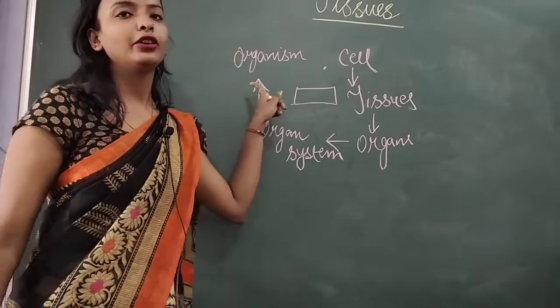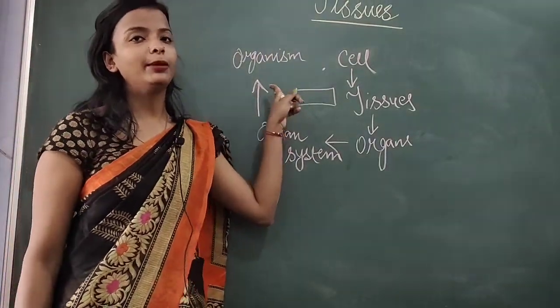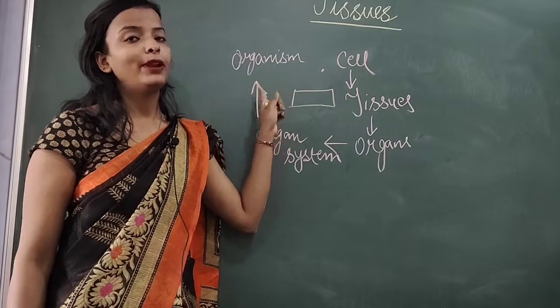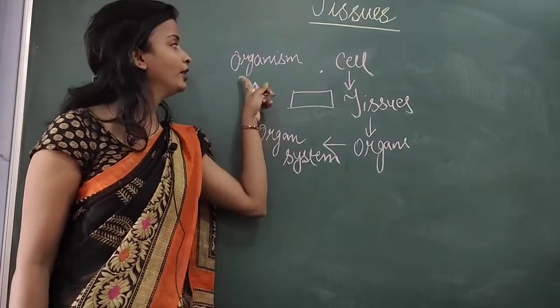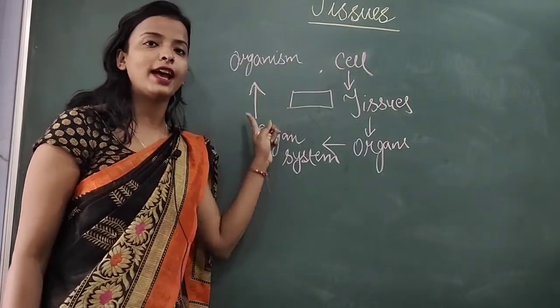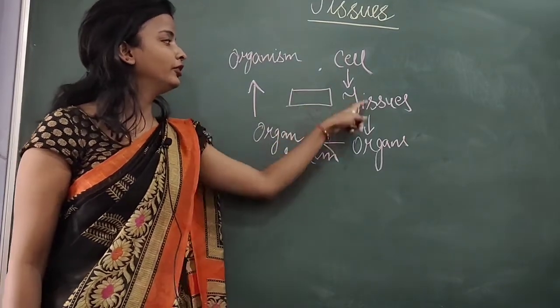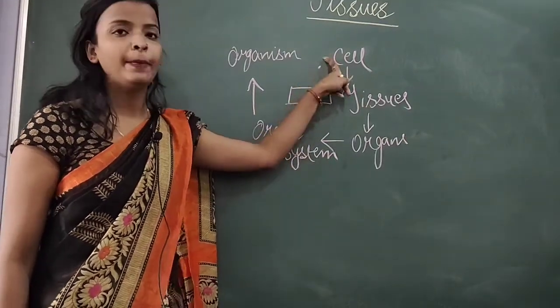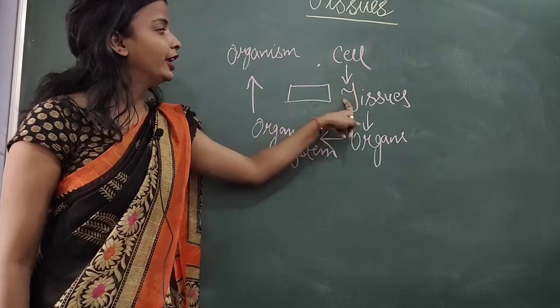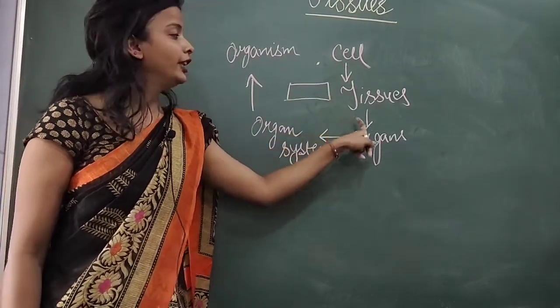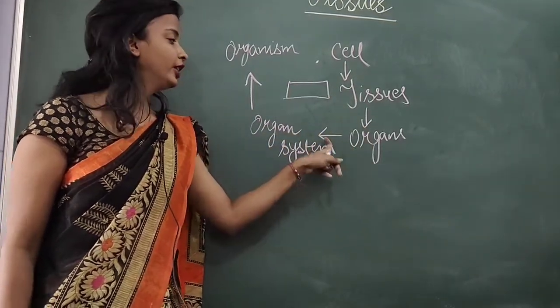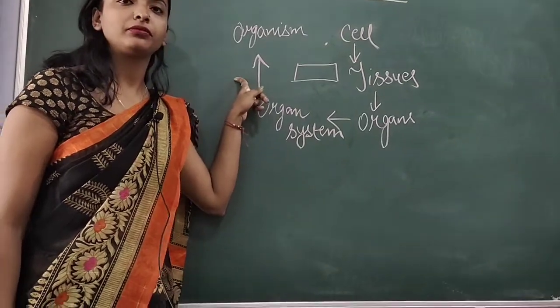Why am I using the word organism here? It can be any living organism, a plant or an animal. I am considering the organism as plants as well as animals. So this is the complete flow chart: the cell, the smallest unit, then they are clubbed together to form tissues, then tissues form organs, then organ system and organism.